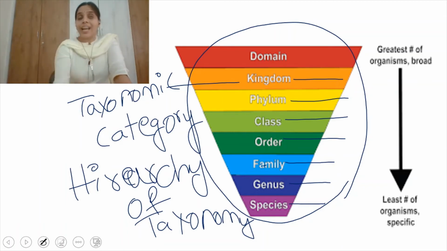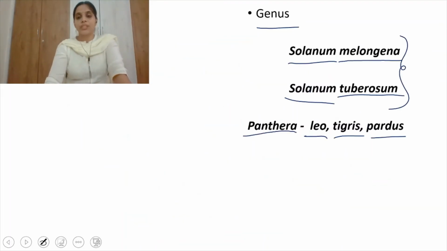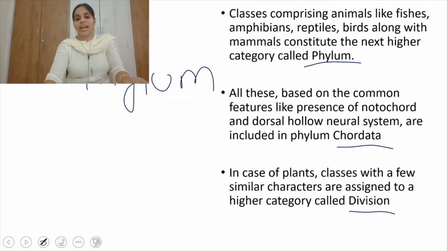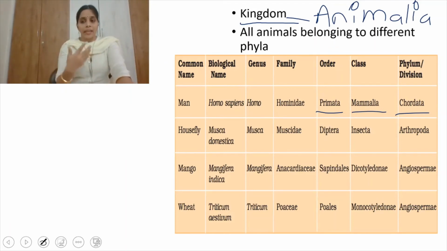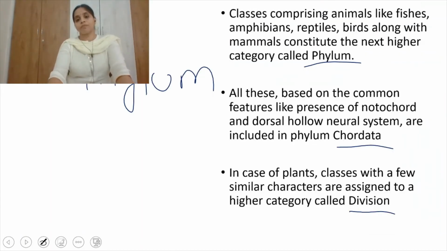A group of classes comes under phylum, and a group of phyla comes under one kingdom. So this is the hierarchy of taxonomy, which starts with species and ends with kingdom. In case of plants, instead of phylum we use division.